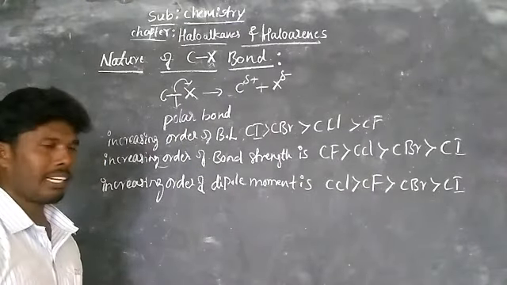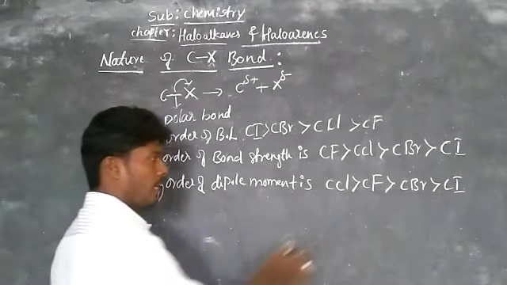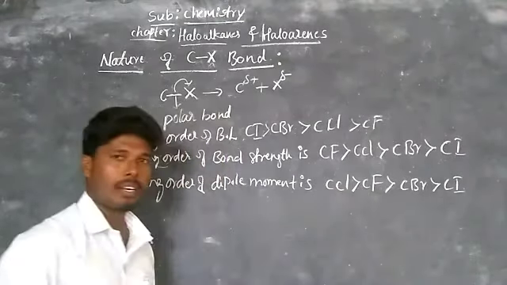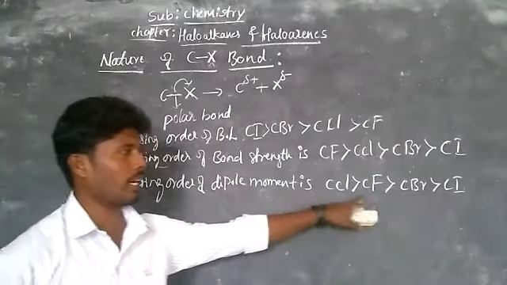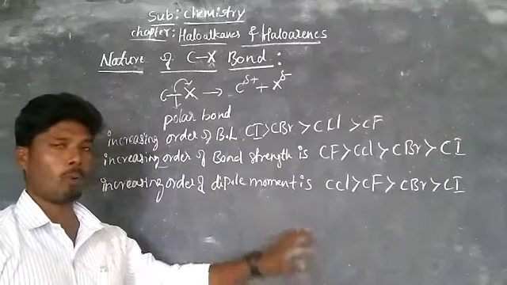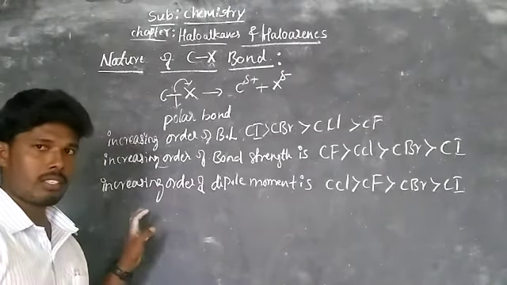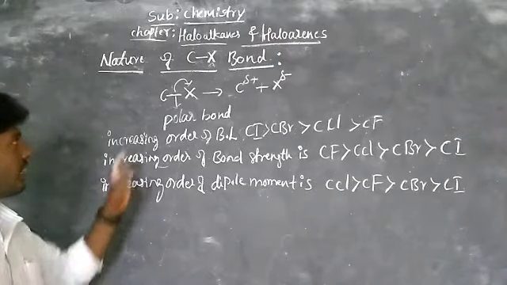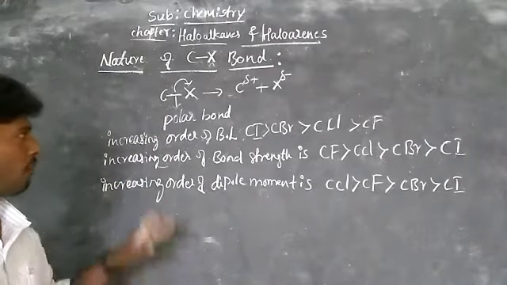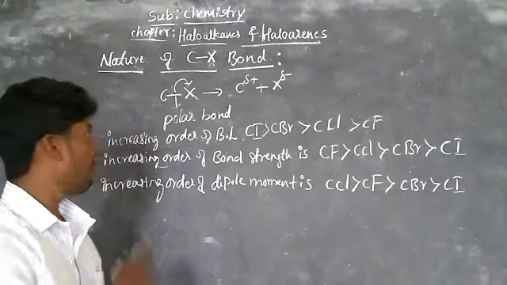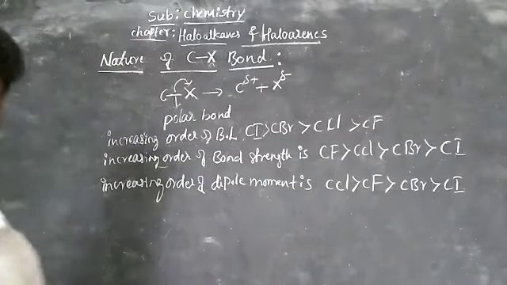Why are we writing it like that? Here only there is an exceptional case between carbon fluoride and carbon chloride. The carbon chloride has a higher dipole moment than carbon fluoride. You should remember this order. This concept we studied in the nature of the C-X bond. After that we are going to the preparation of alkyl halides. Now, preparation of alkyl halides.